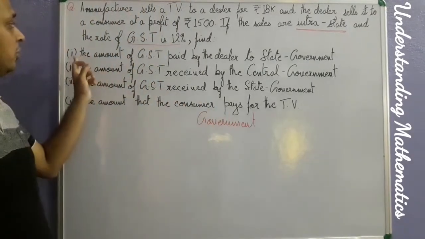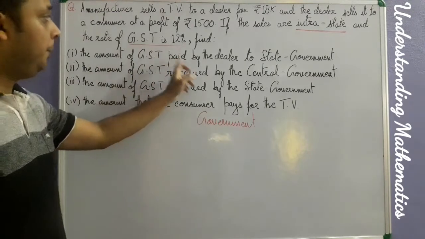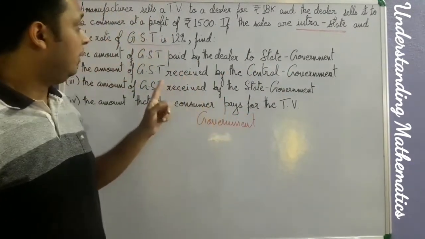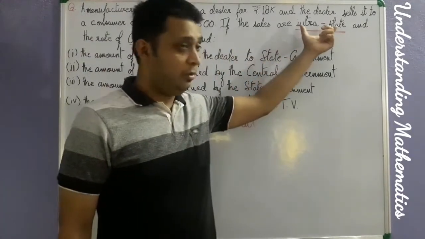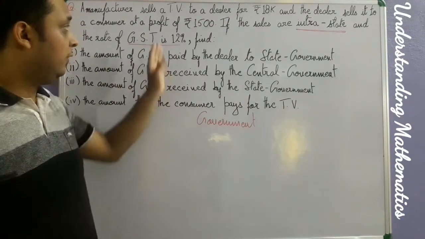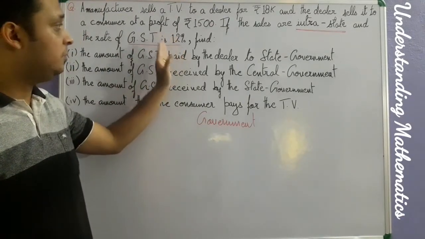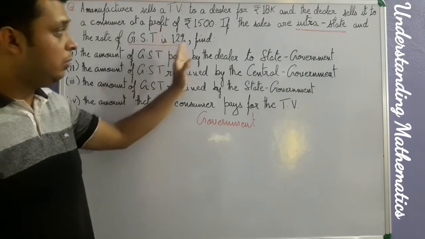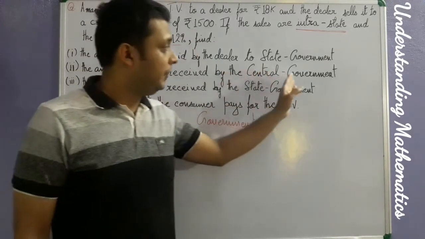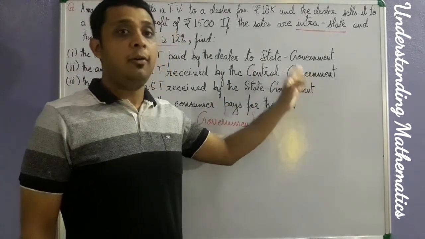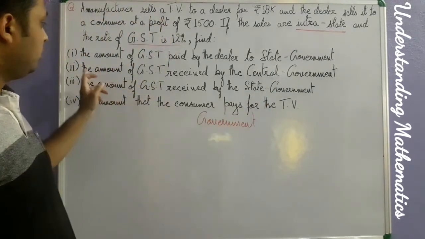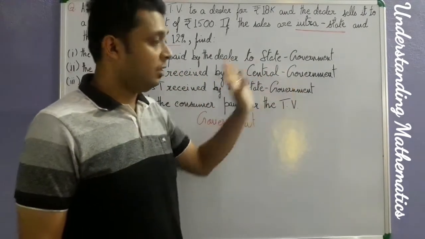The first part of this question says the amount of GST paid by the dealer to the state government. Clear? As you remember, when we have an intrastate sale, the GST is divided into two equal parts. So if there is 12% GST, that means 6% will be given to the state government and 6% from the 12% will be given to the central government when the business transaction is going on. Clear?